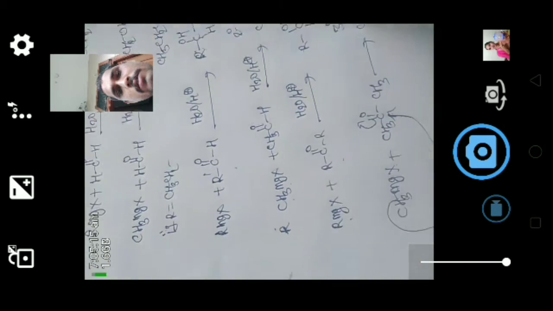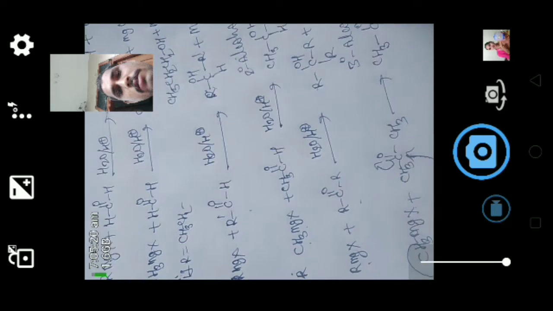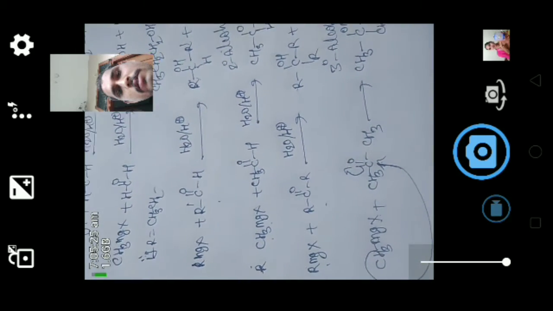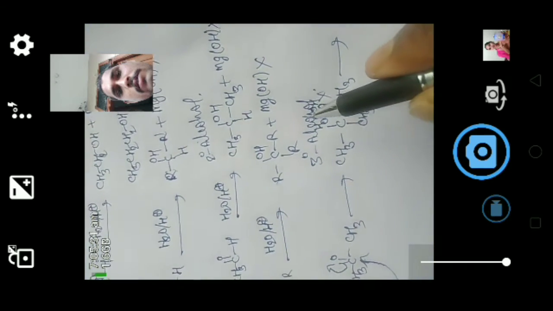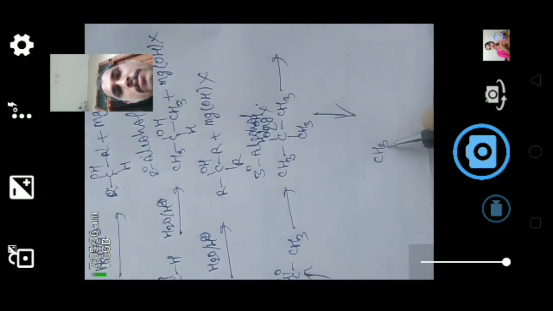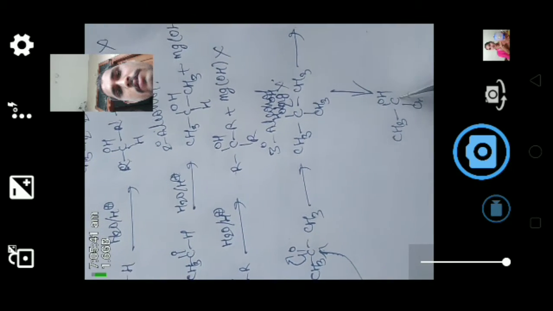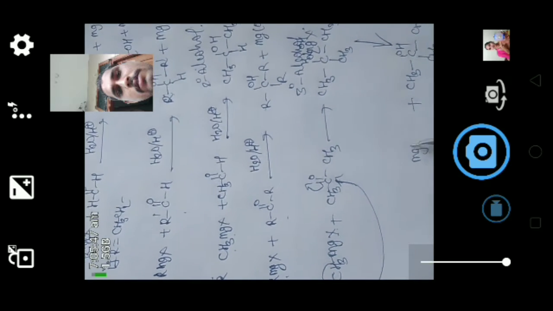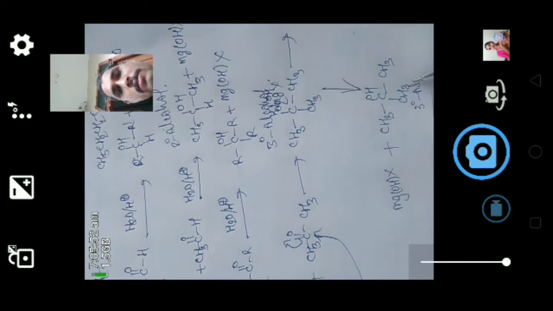Then we get (CH3)3COMgX. On hydrolysis, H and OH minus, we get (CH3)3COH plus Mg(OH)X. So this is the tertiary alcohol.